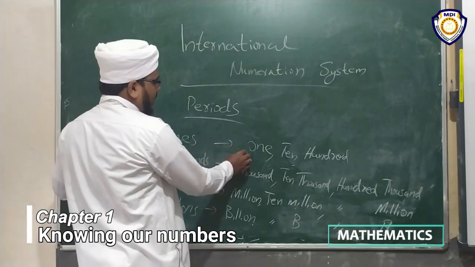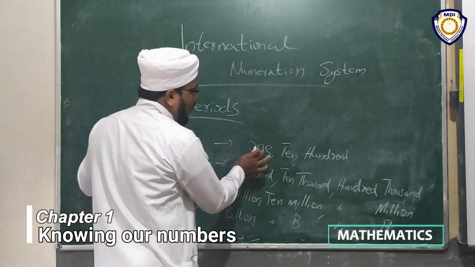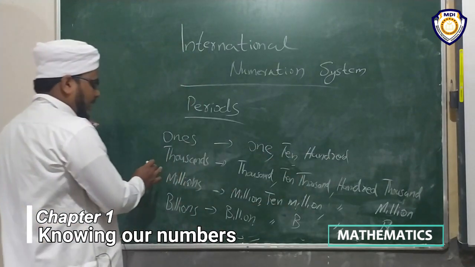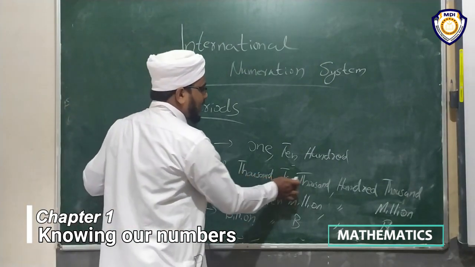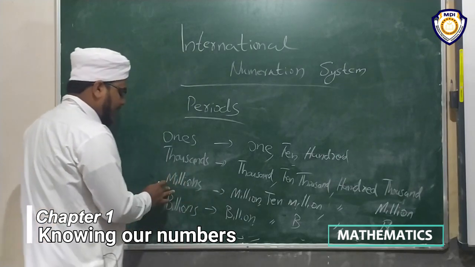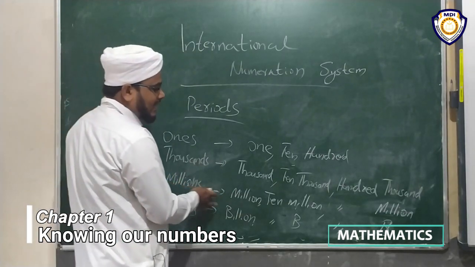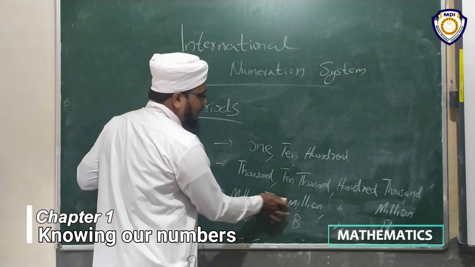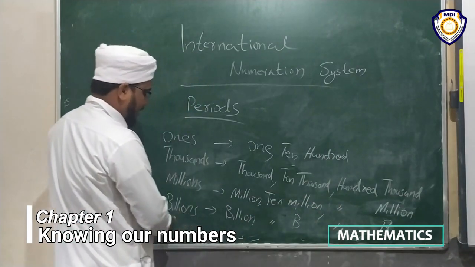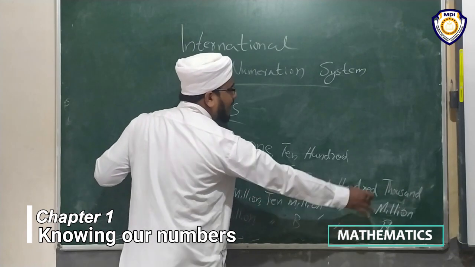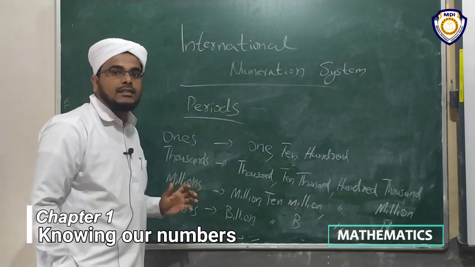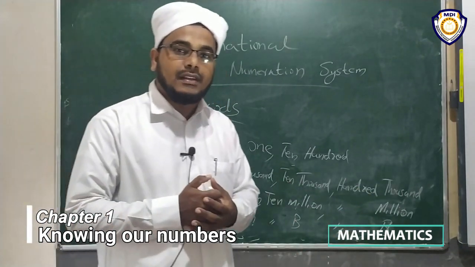Ones has 3 places: 1, 10, 100. Then the second period, thousands, has 3 places: thousands, 10,000s, 100,000s. Then the next period, millions, has 3 places: million, 10 million, 100 million. Then billions has 1 billion, 10 billion, 100 billion. This is the international system.